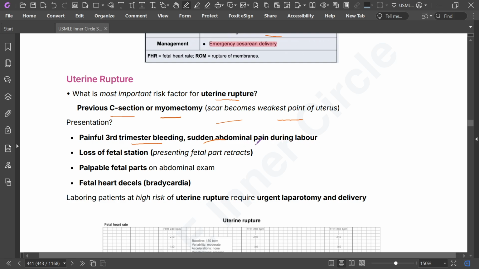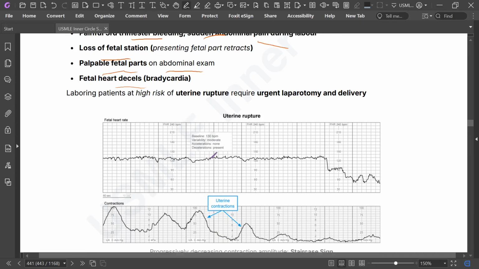Painful third trimester bleeding, sudden abdominal pain during labor, loss of fetal station, palpable fetal parts on abdominal examination, and fetal heart rate deceleration, bradycardia. Laboring patients are at high risk of uterine rupture and require urgent laparotomy and delivery. This is uterine rupture.